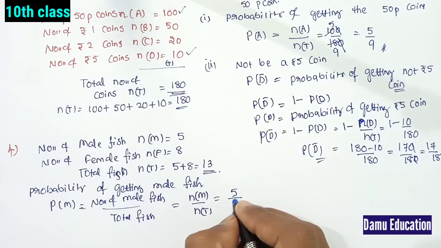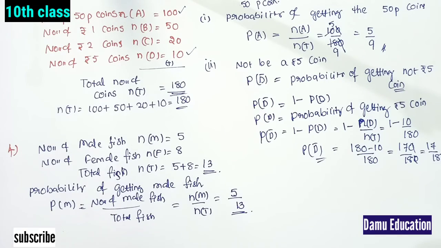This is our answer. If it is the probability of getting a female fish, that is the number of female fish by the total number of fish, which will be equal to 8 by 13. So this is for the female fish. They are not asked, but I am explaining.